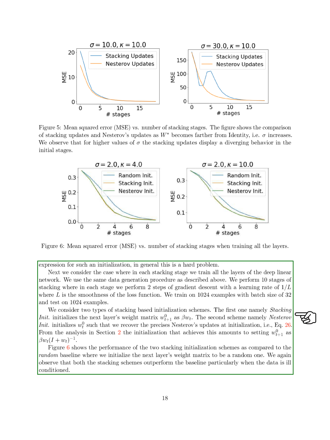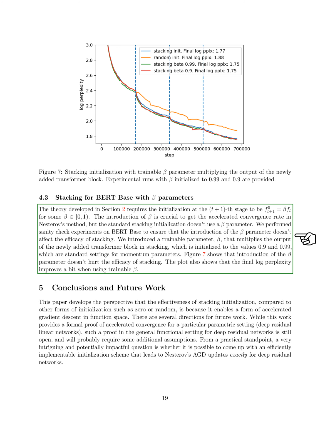Section: Stacking for BERT base with parameters. In this section, we developed a theory that requires us to initialize at the (t+1)th stage with f_{t+1}(0) = β f_t, where β is a value between 0 and 1. The introduction of β is important for achieving a faster convergence rate in Nesterov's method. However, the standard stacking initialization does not include the β parameter.